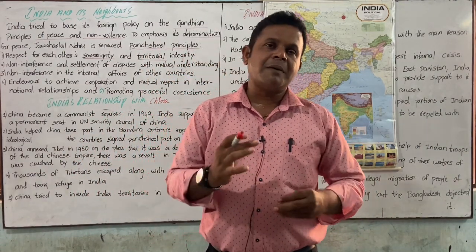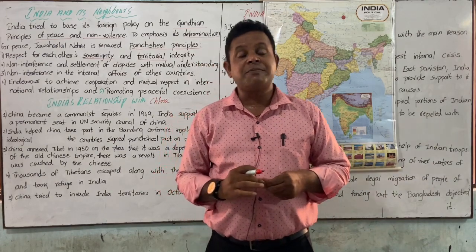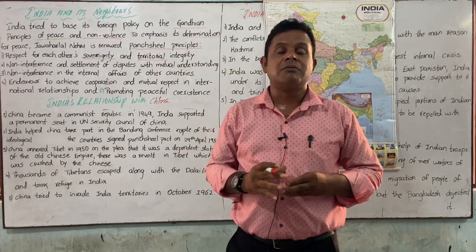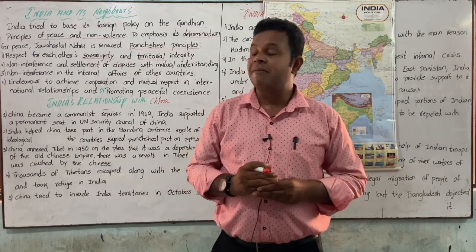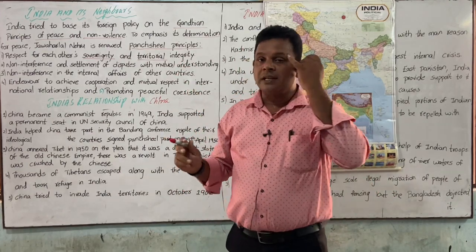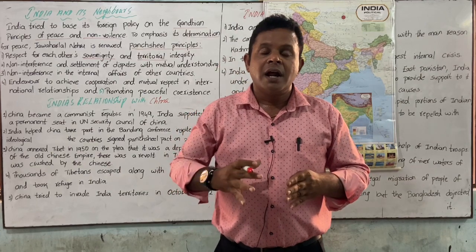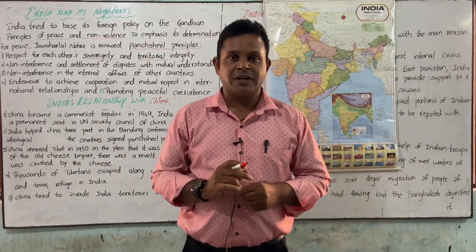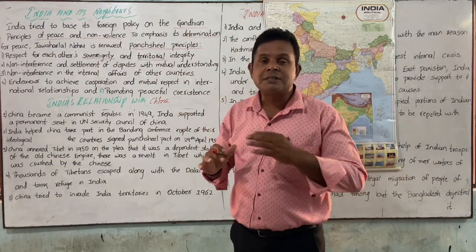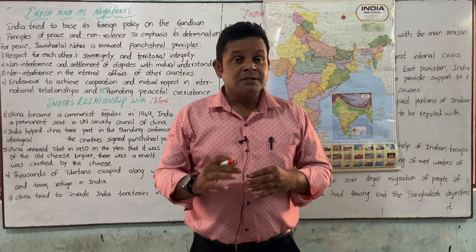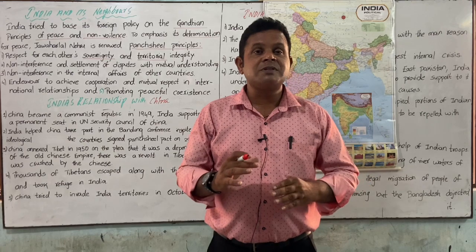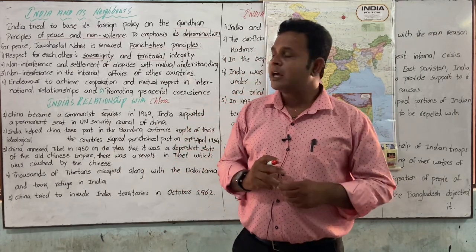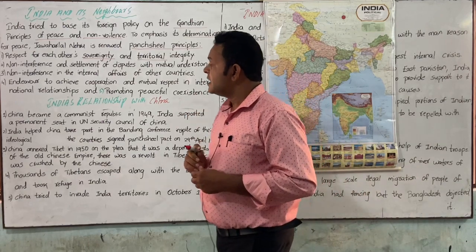This is applicable not only for our daily walk of life but even for nations. Sovereignty means power, and territorial integrity means having their own unification of their boundaries, their borders. So we have to respect each other. That is very important in the first principle, which was designed by Pandit Jawaharlal Nehru, the architect.